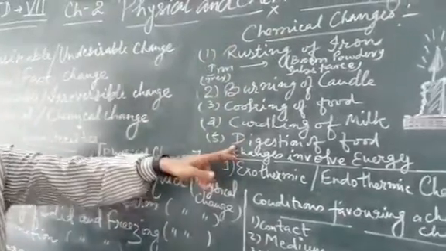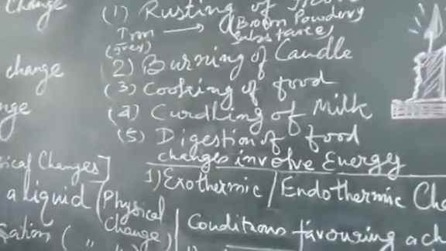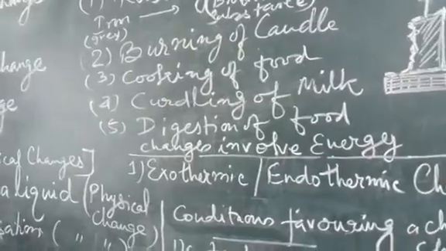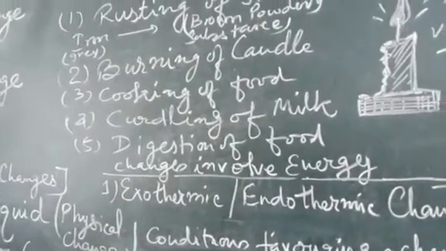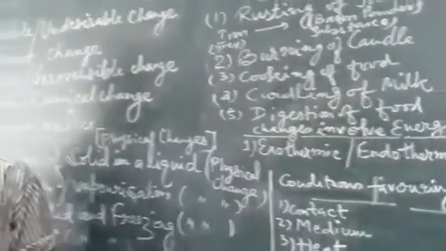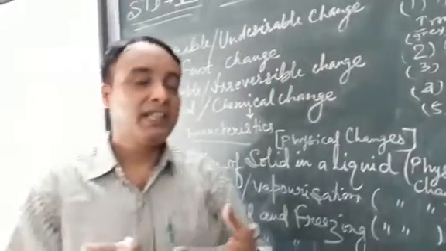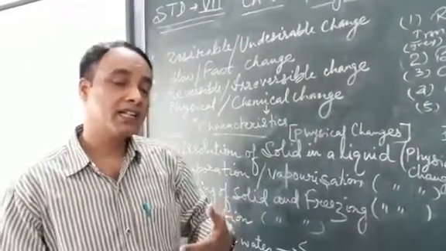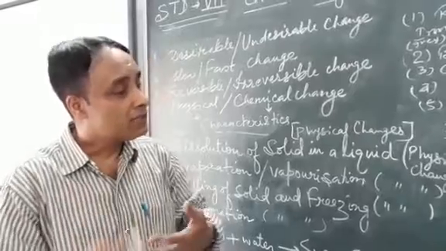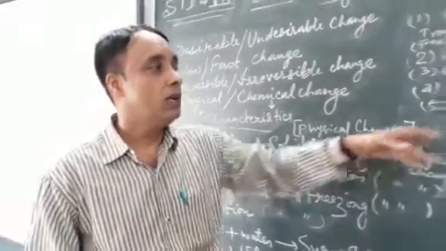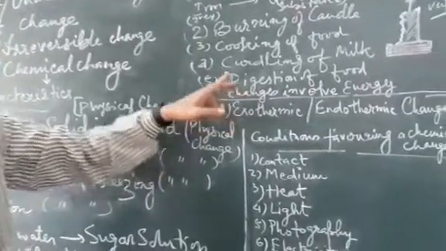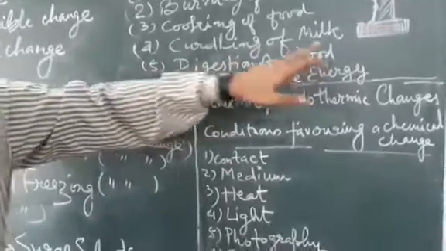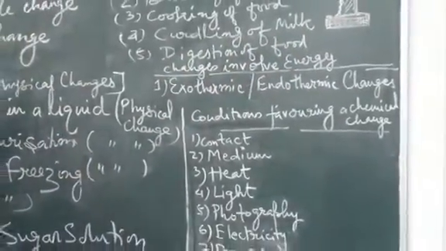Next, digestion of food. During the digestion of food, you see so many chemical changes that take place inside our body. The food we eat undergoes enzymatic action by so many enzymes that are present inside our body, and ultimately it gets converted into digested food. Once the food gets digested, it cannot be reconverted back to its original form.